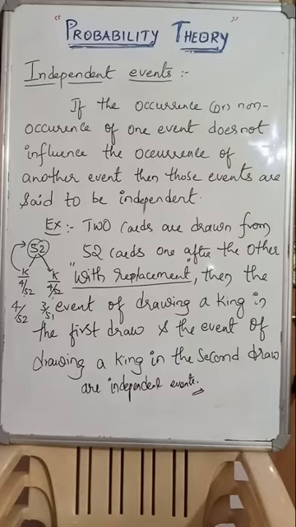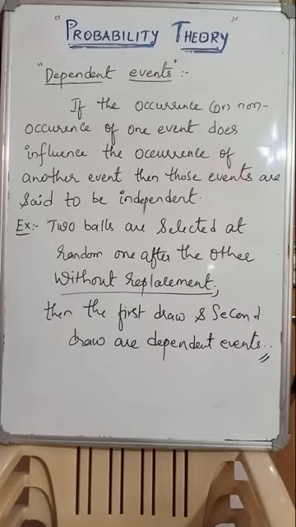Are you clear, guys? Independent events are always the with replacement case. So these are the independent events. Let us see the dependent events now. Dependent event means nothing but it does influence. That means without replacement it will become. Dependent case means without replacement. Independent case means with replacement. So let us see dependent events.